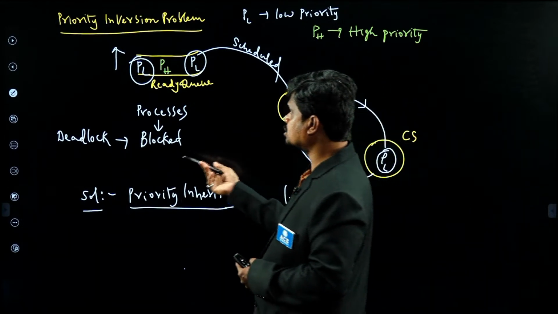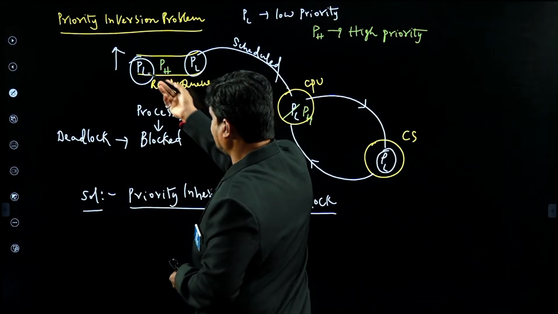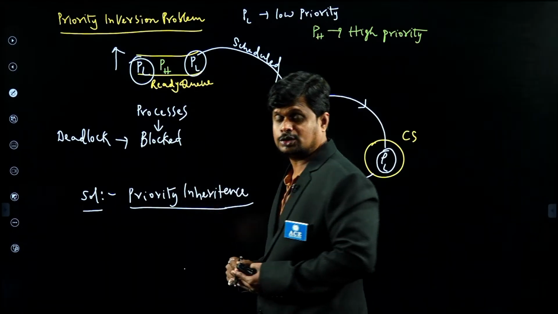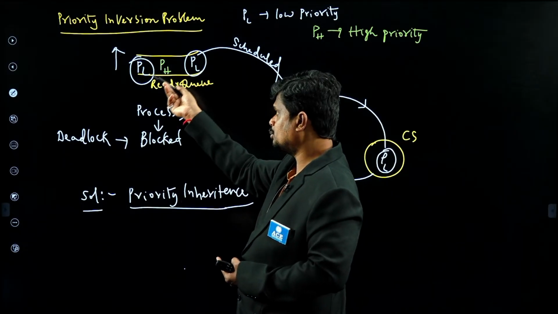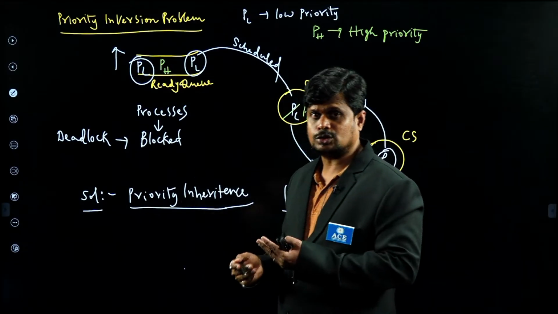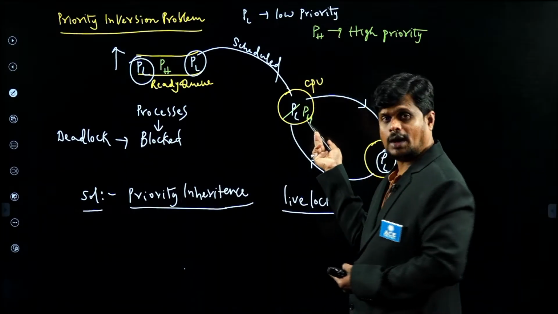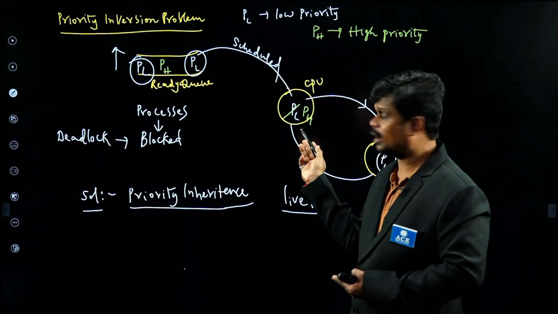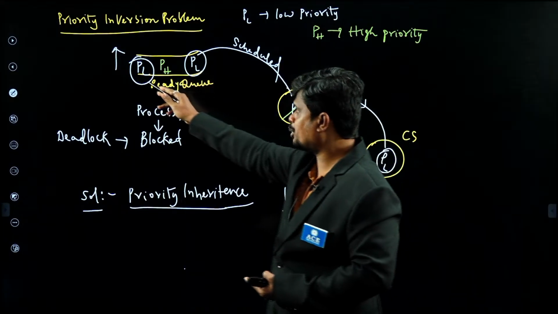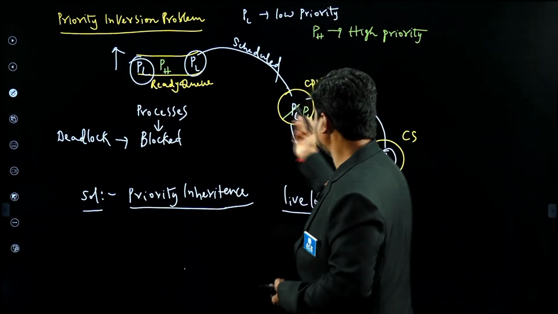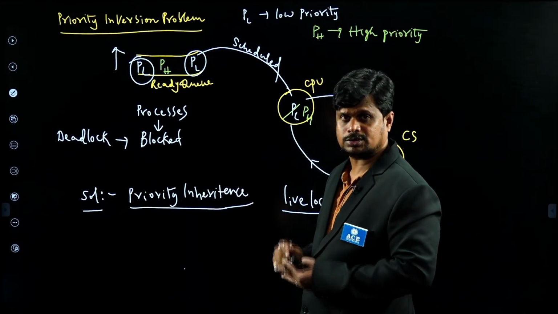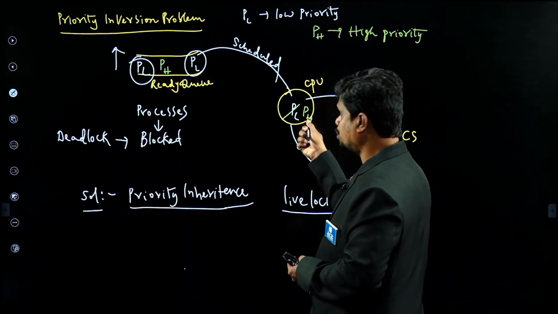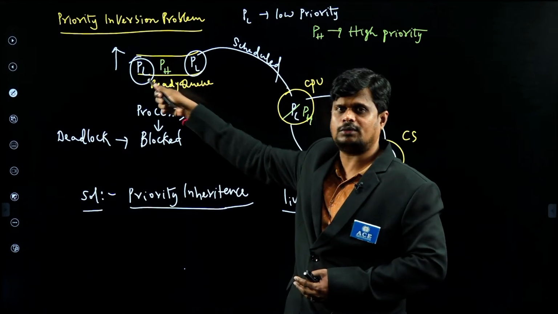Because its waiting time increases, its priority also increases. At some point the low priority process's priority is going to be higher than the higher priority process.